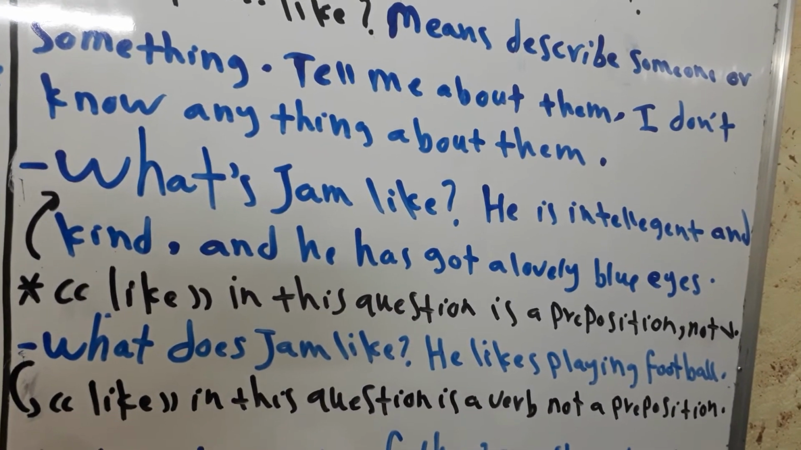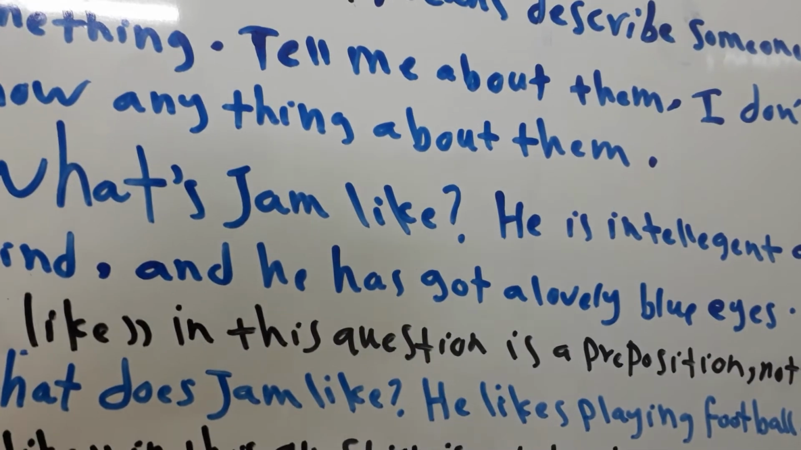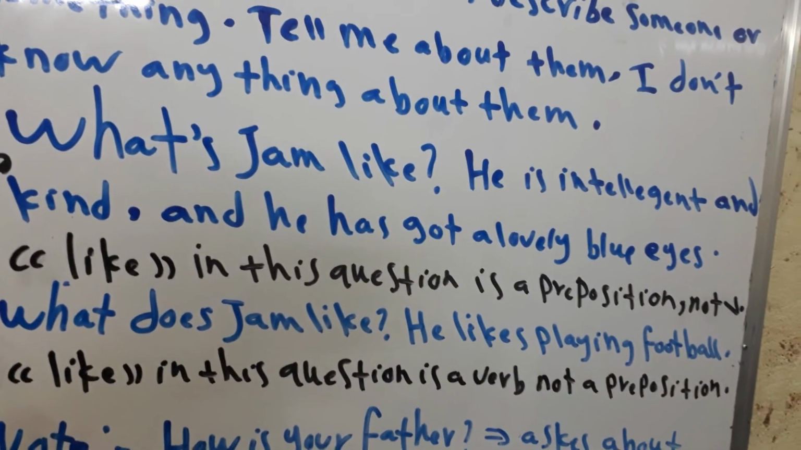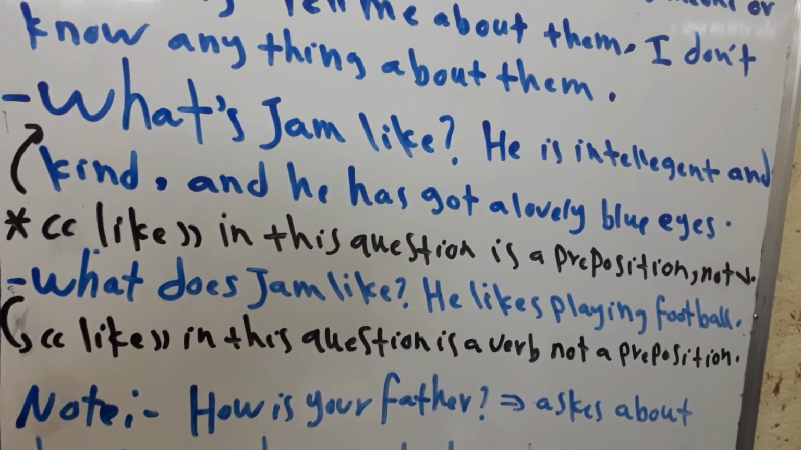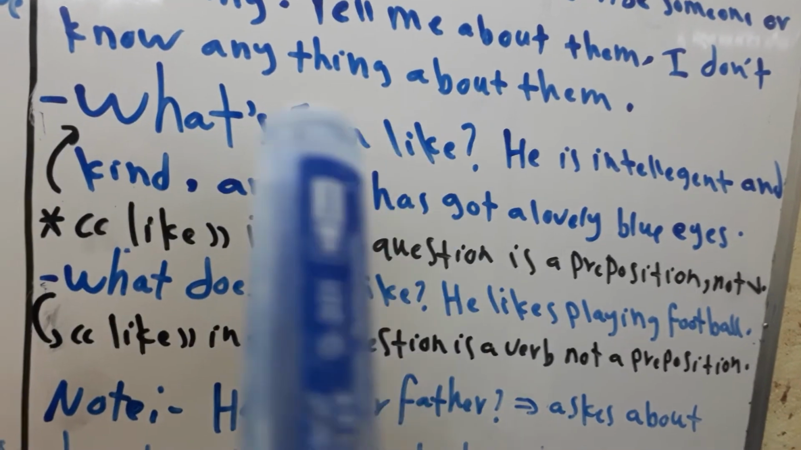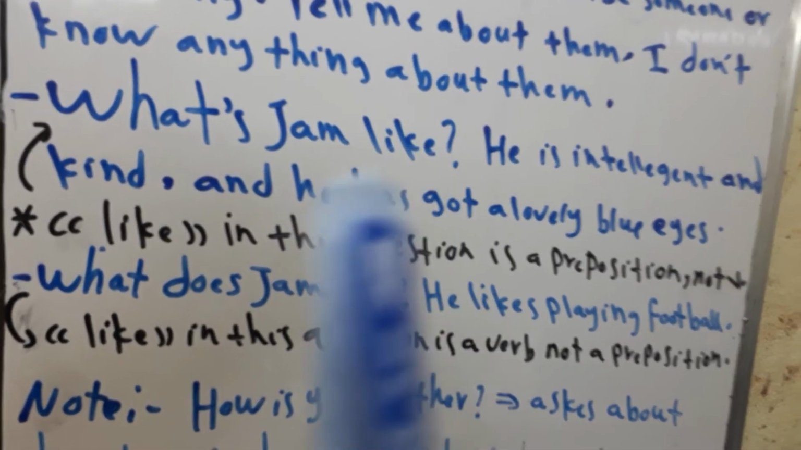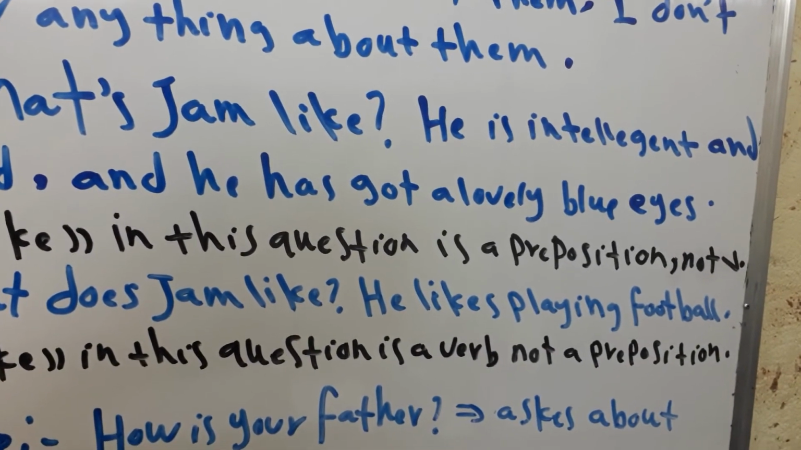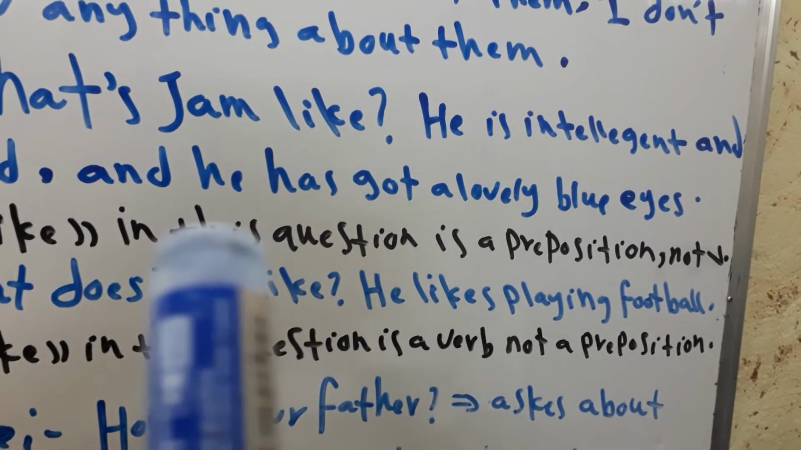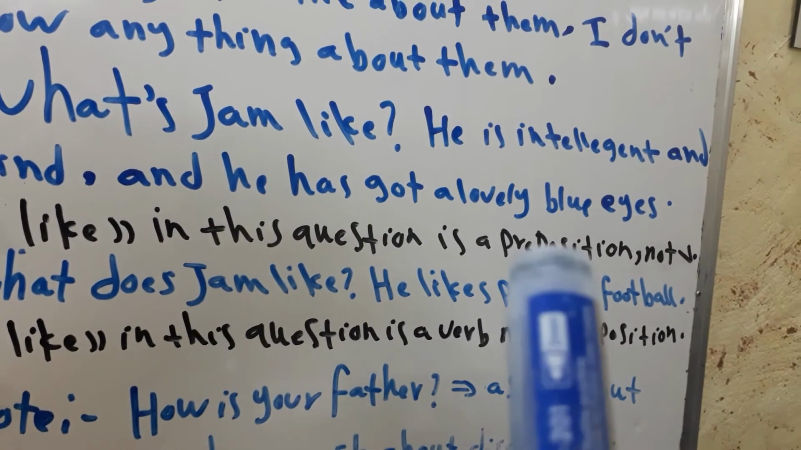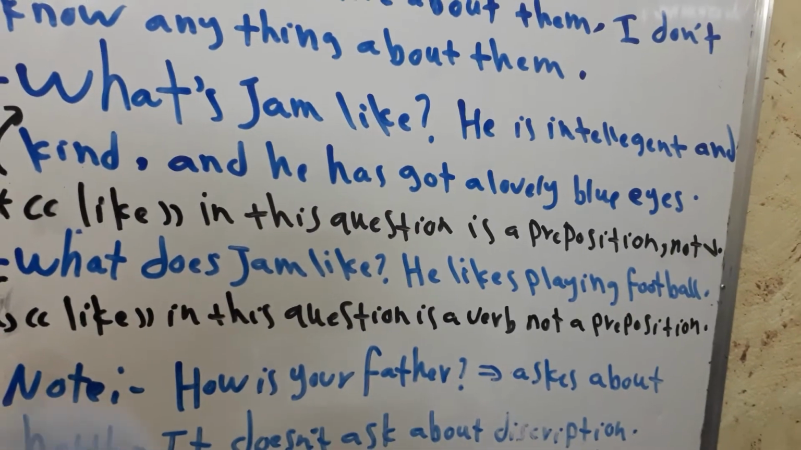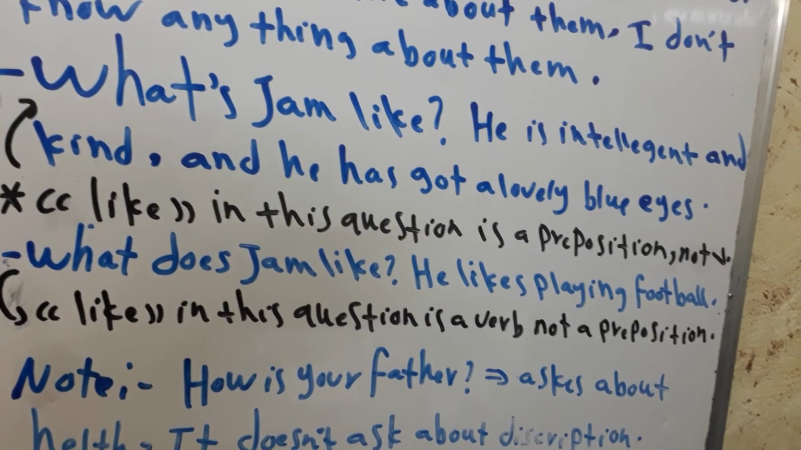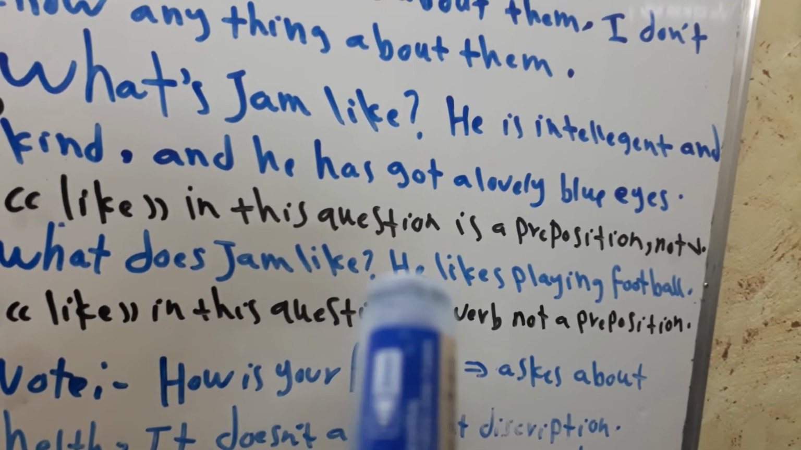Now the listener tells me about the shape of Jane. So he described Jane. Okay? Here, like in this question is a preposition, not a verb. Pay attention. Like in this question is a preposition, not a verb. But in this question we will see, what does James like? Here, like is a verb. Okay?